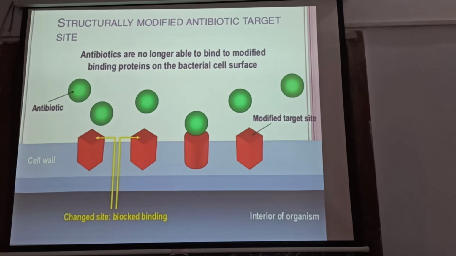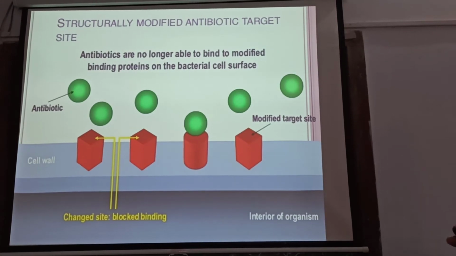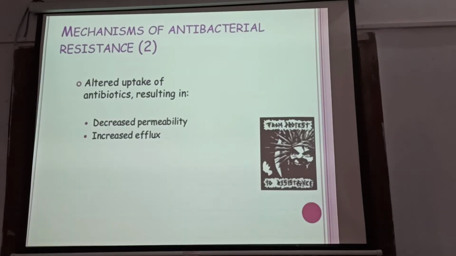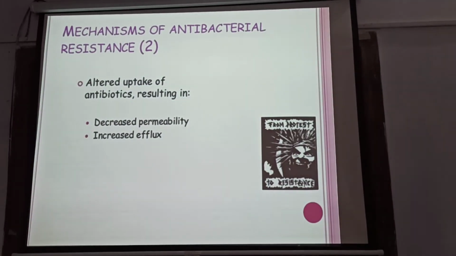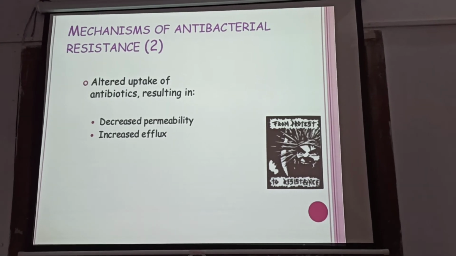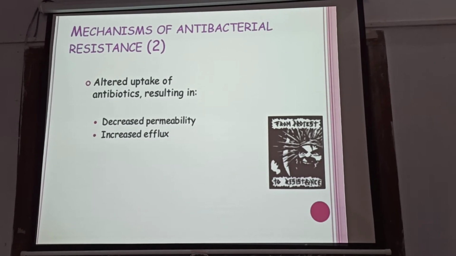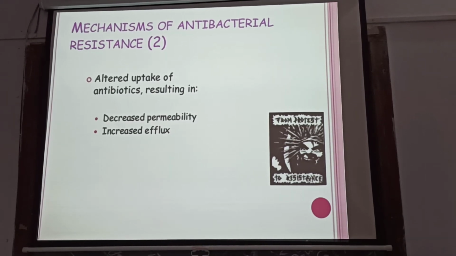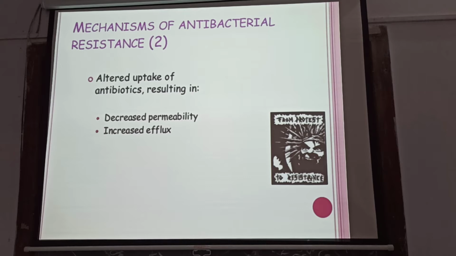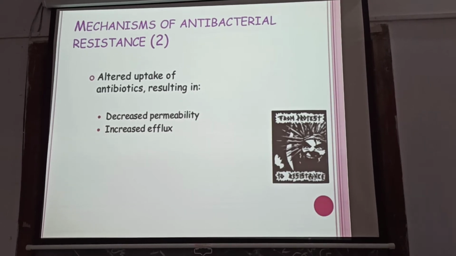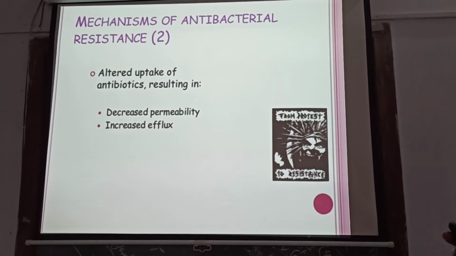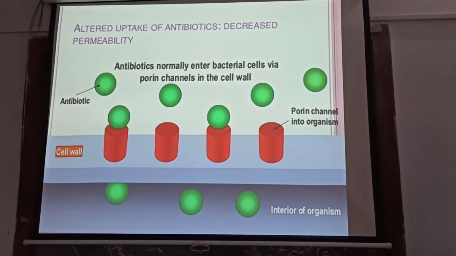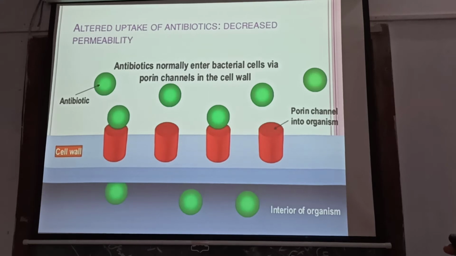Change the site, block binding. These are the diagrams which can be self-explanatory, and you also have the details. Mechanism of antibacterial resistance, second part: altered uptake of antibiotic. It creates difficulty in taking up the antibiotic, resulting in decreased permeability and increased efflux. Either it cannot enter, or it gets out very quickly. These are the ways to cause resistance. Same, and it also gives the diagram about these things.